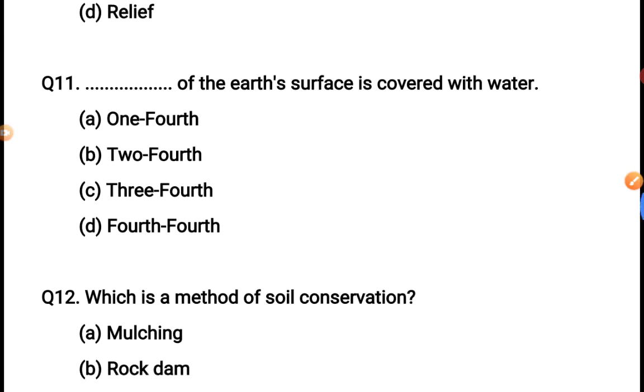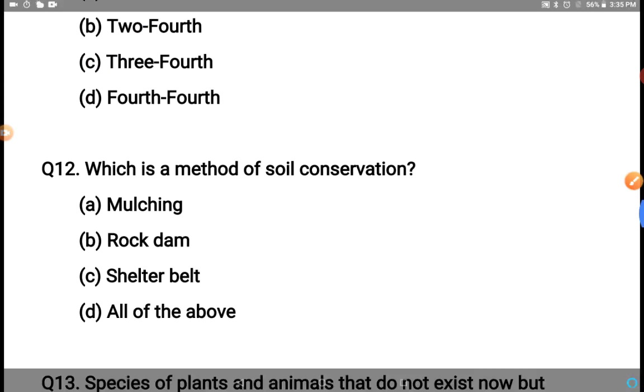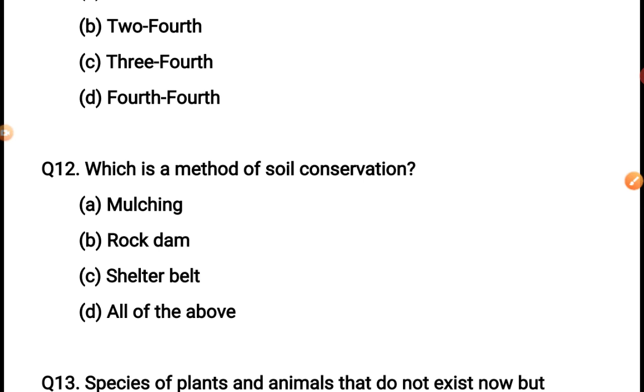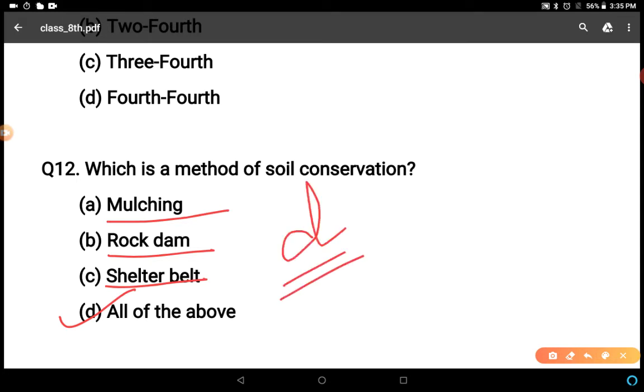Technology. Next question. How much of the earth's surface is covered with water? 1/4, 2/4, 3/4, 4/4. C is the correct answer. 3/4 means more than 70%, you can say. Which is a method of soil conservation? Mulching, rock dam, shelter belt, all of above. Mulching also is a method, rock dam also, and shelter belt. So correct answer is D, all of above.